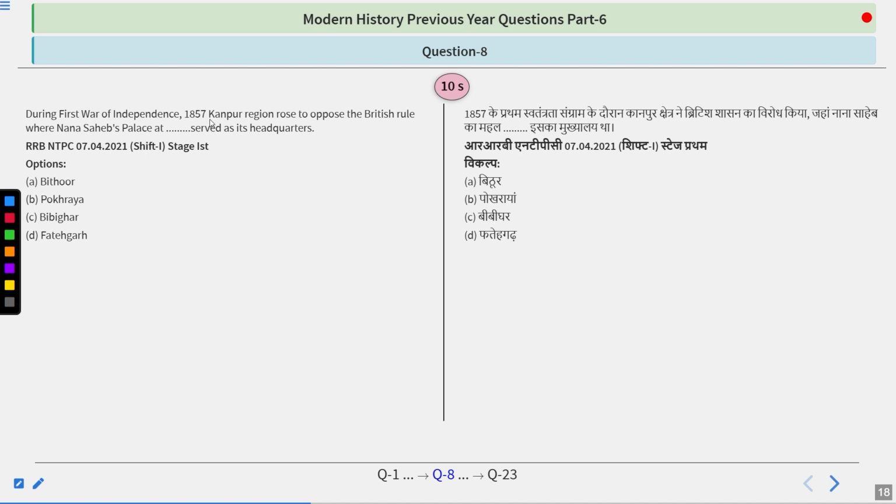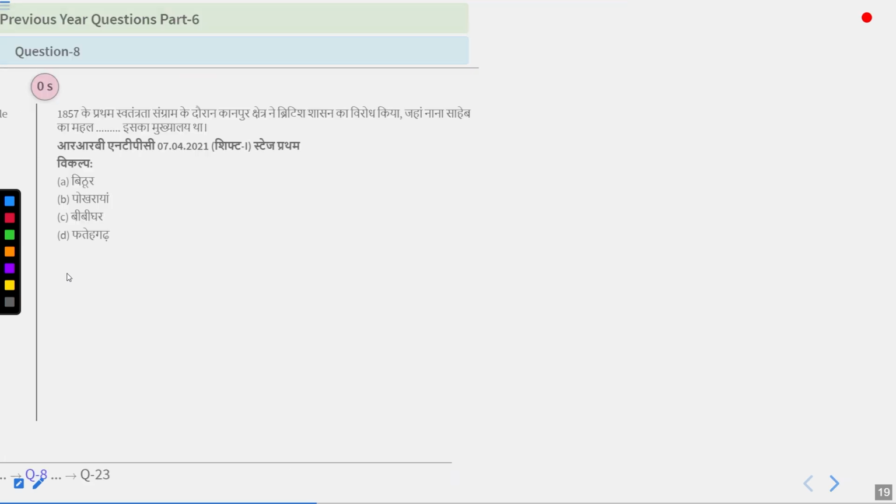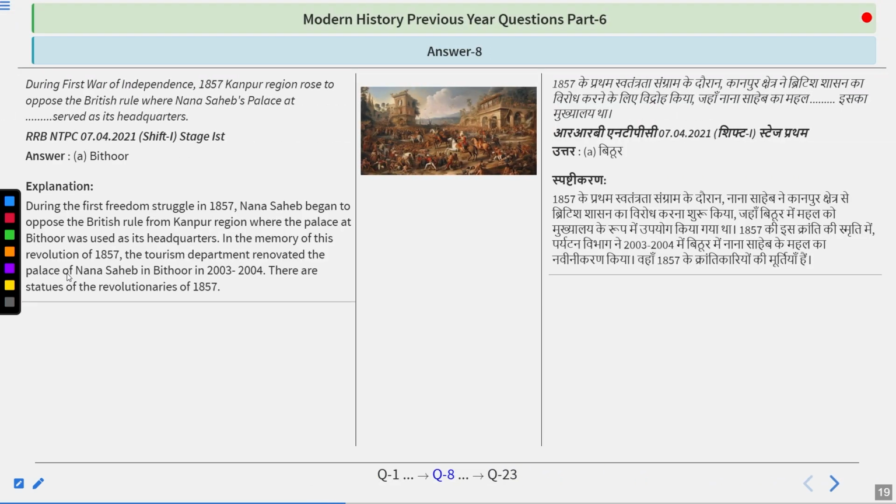During the First War of Independence, the 1857 Kanpur region rose to oppose the British rule, where Nana Sahib's Palace at dash served as its headquarters. Options are Bithur, Pokhraya, Bibigarh, or Fatehgarh. Try to think about it. And I guess the answer you are thinking is right. So the answer is Bithur.